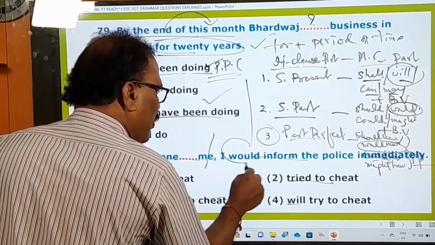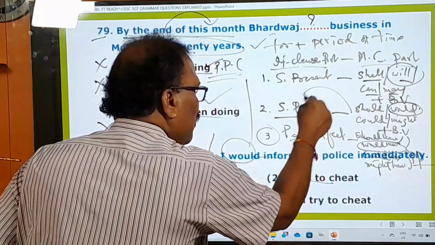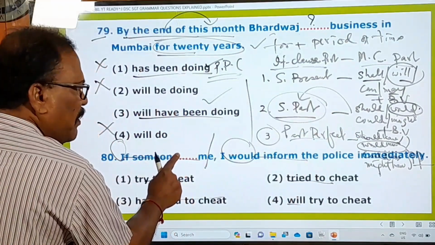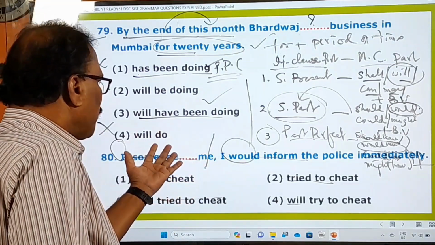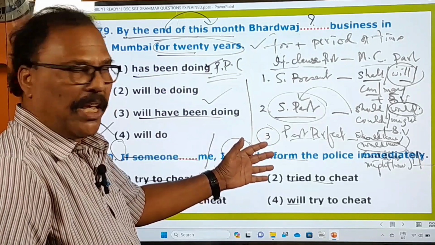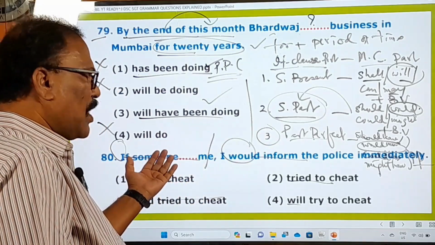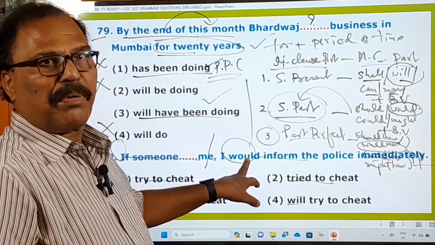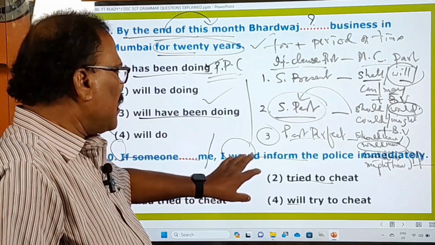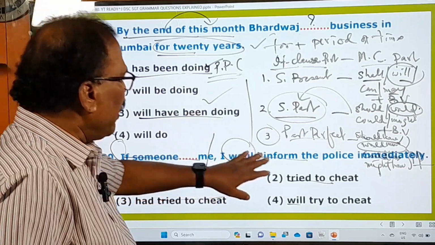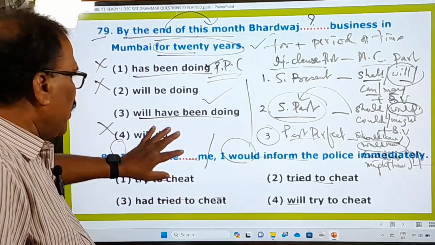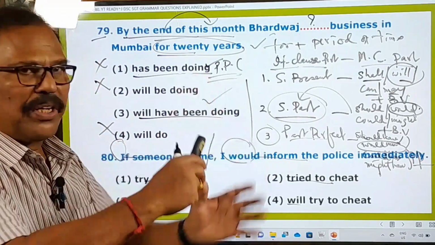Would is there. Would means definitely there must be what? Simple past tense must be there. And because in the examination, blank will be given either in the if clause part or in the main clause part. If the blank is given in the if clause part, you look at the main clause part, and on looking at this main clause part, you can fill in this. Suppose the blank is given in the main clause part and the if clause is given. From seeing this, you can fill in this. So either way, you can do that, right?